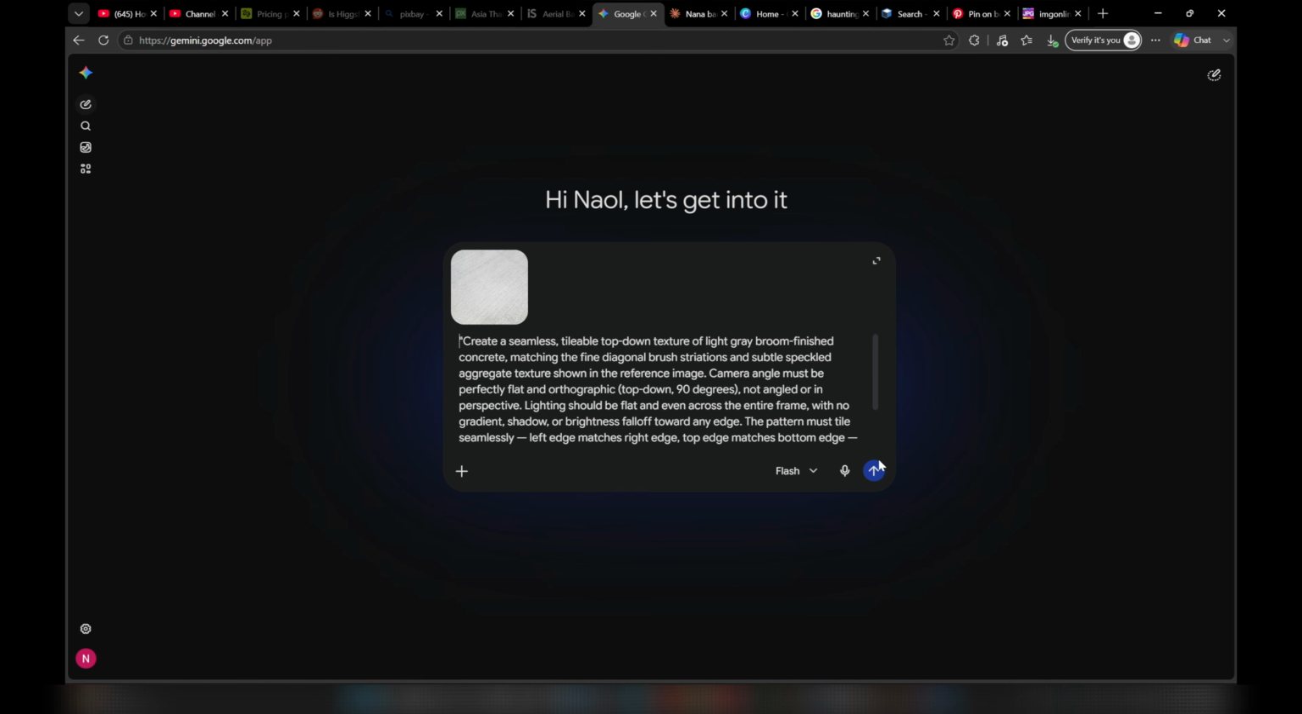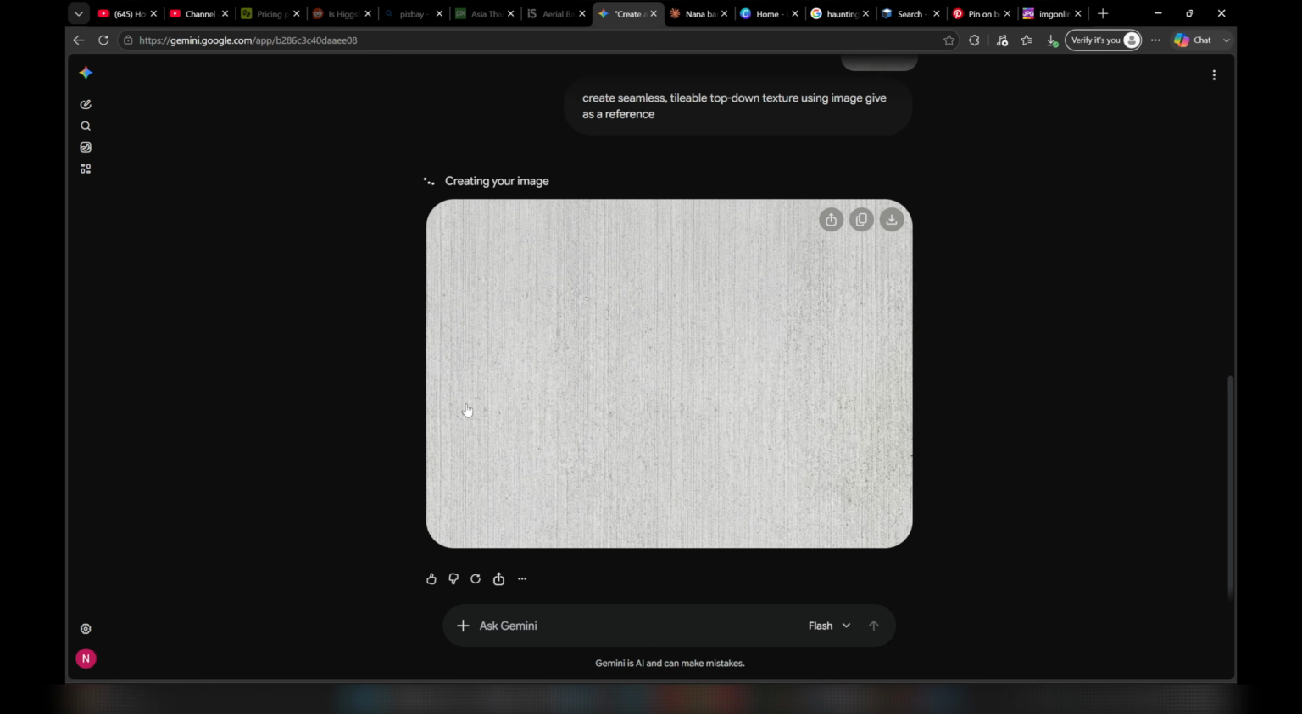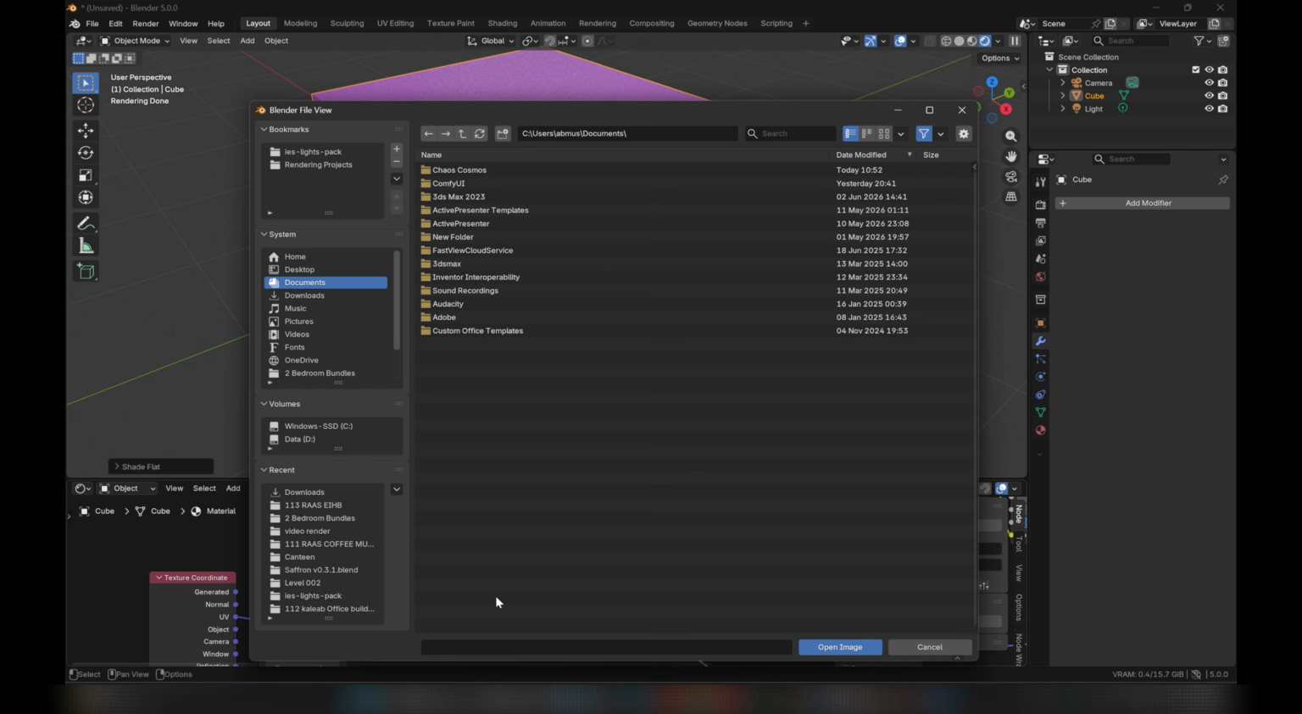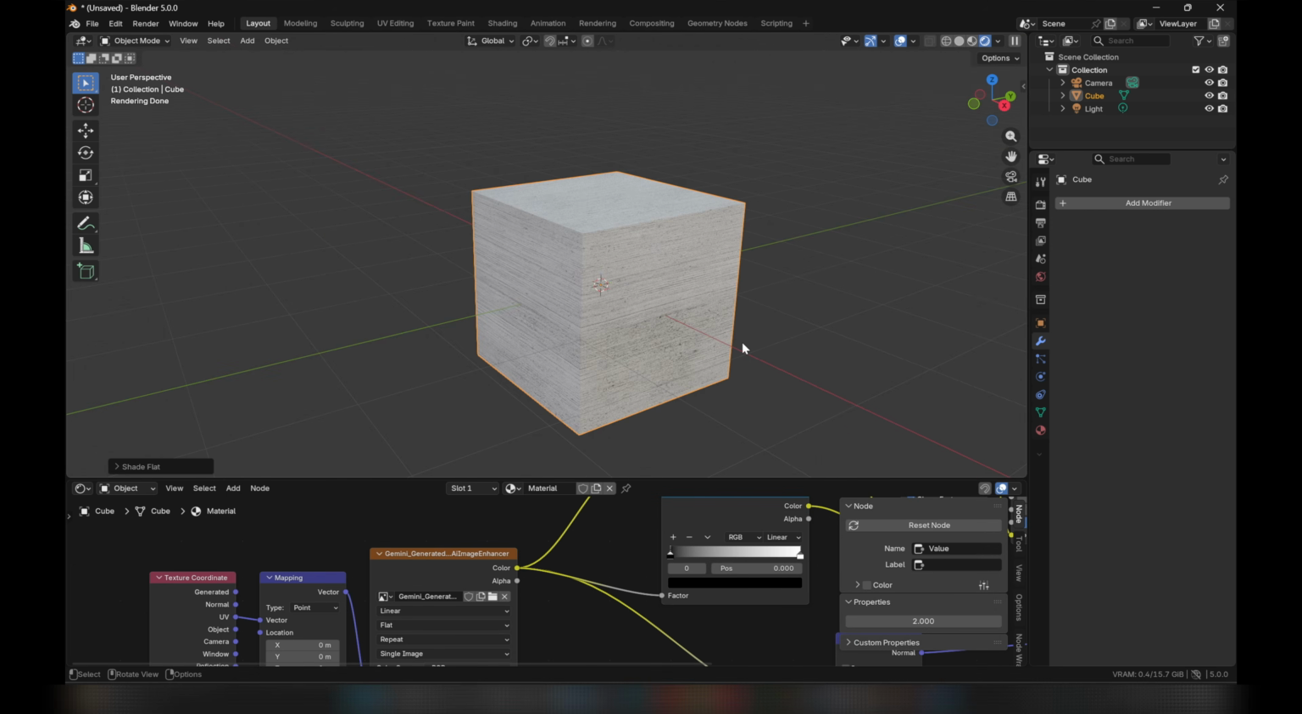Instead of searching for materials, you can now generate them using AI. Once you have your custom base image, you can upscale it into a crisp 4K or 8K asset. Then you bring it into Blender and let your shader nodes extract the roughness and the normal data.